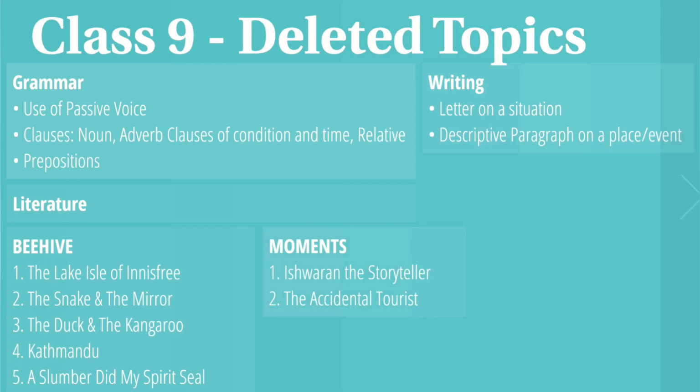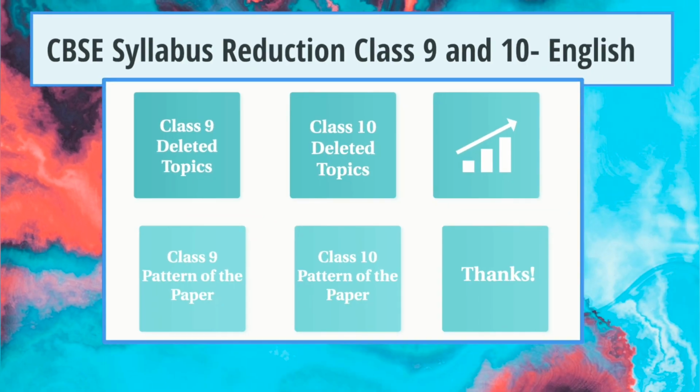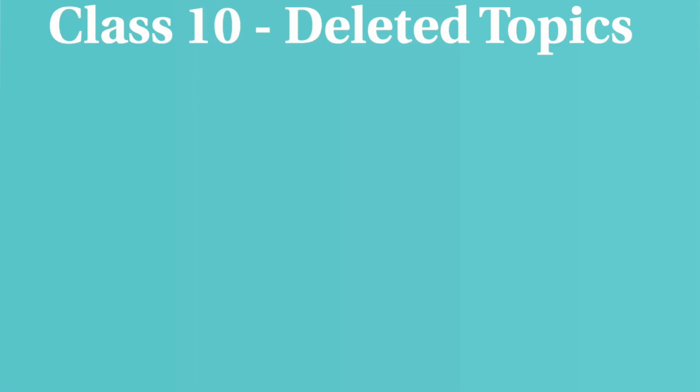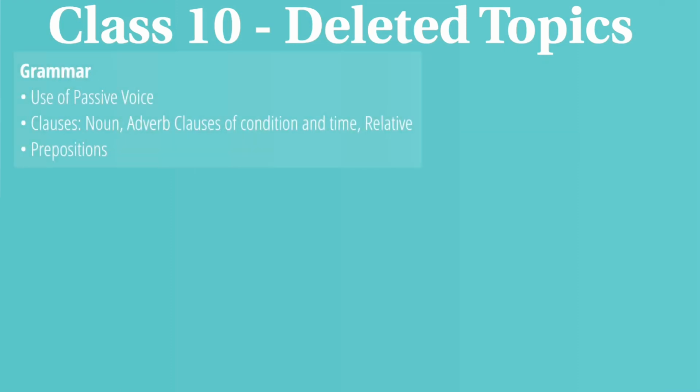This is a poem. Let's discuss the book Moments, which is your supplementary reader. There have been just 2 cuts here. The first one is Ishwaran the Storyteller and the second is The Accidental Tourist. So these were the reductions in class 9 syllabus. Let's discuss the class 10 deleted topics. So first we'll discuss the grammar section.